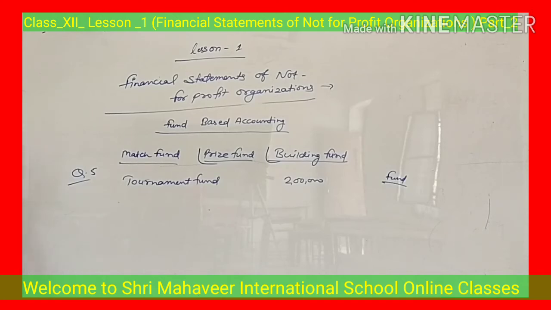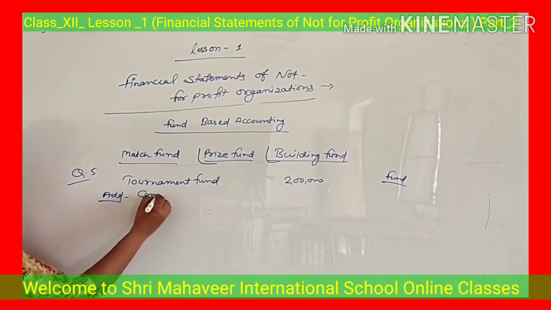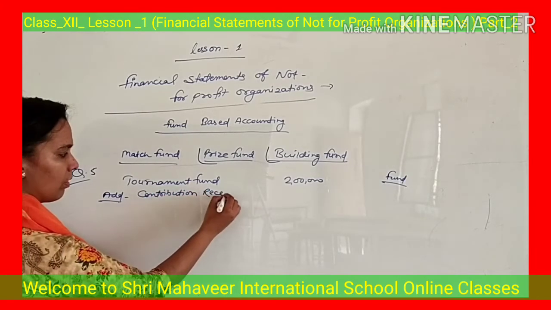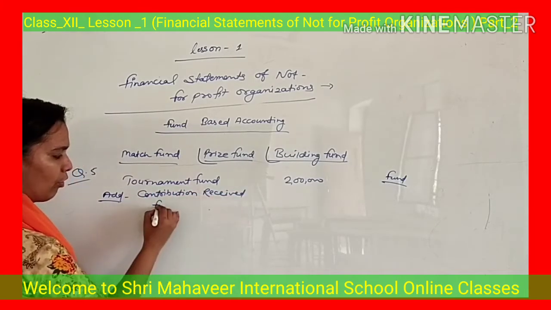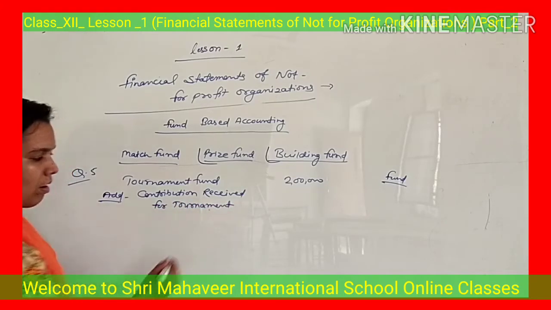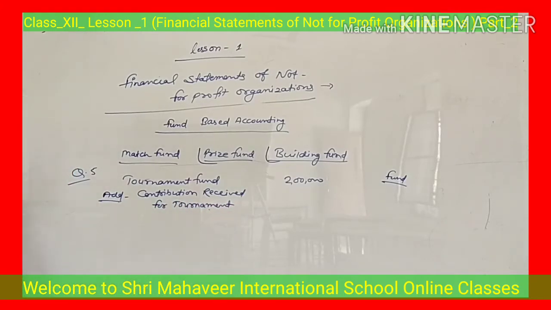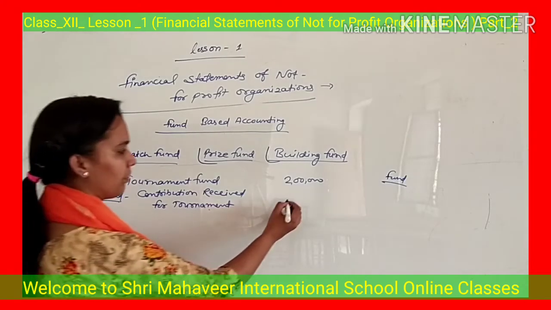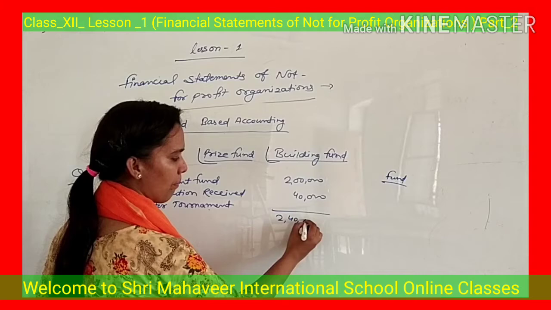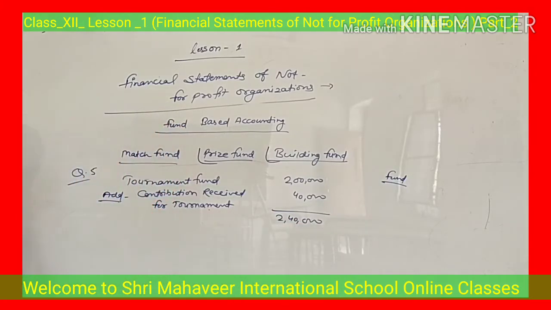Contribution received for tournament: received means it will be added. The amount is 40,000. Now you have a fund balance of 2,40,000.